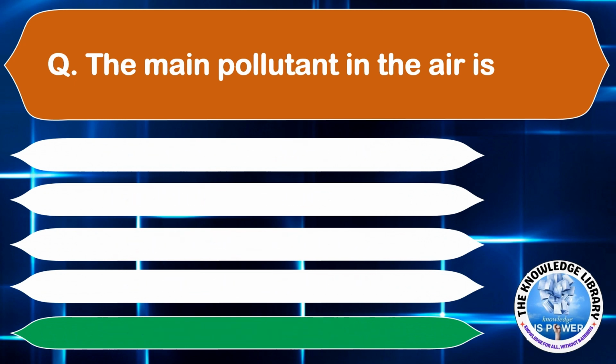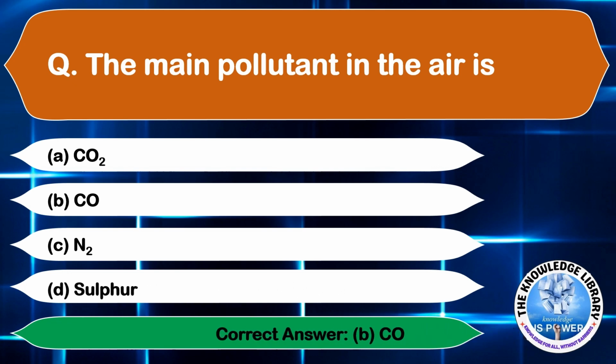The main pollutant in the air is option A, CO2. Option B, CO. Option C, N2. And option D, sulfur. The correct answer is option B, CO. Moving on to the next question.